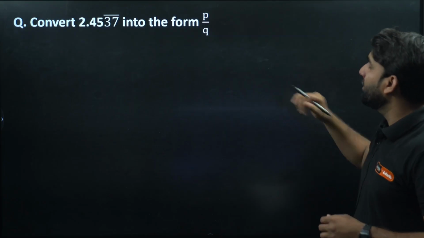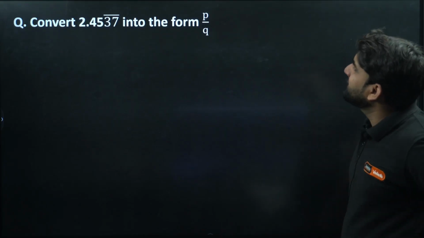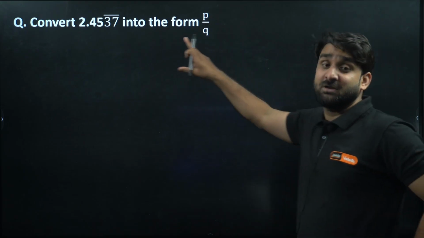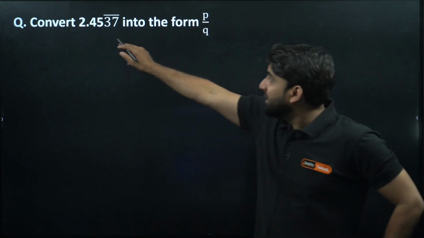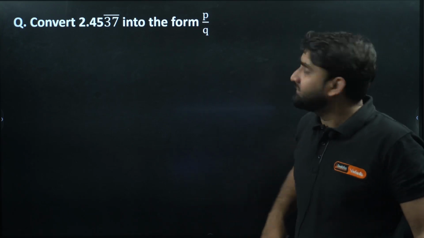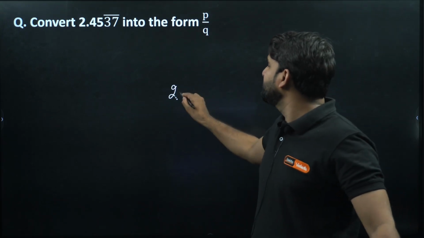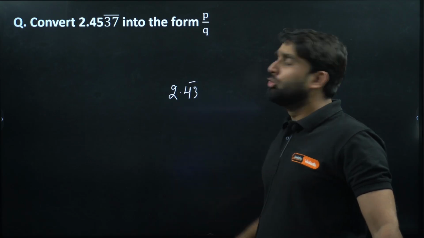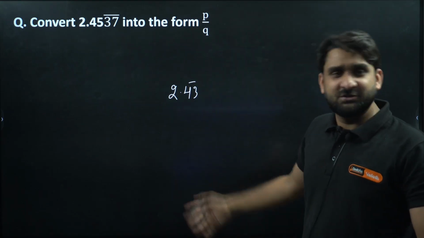Moving ahead. Convert 2.4537 into the form P/Q. This is one of the good questions, because if this question were like 2.434343 repetition, this is very easy.